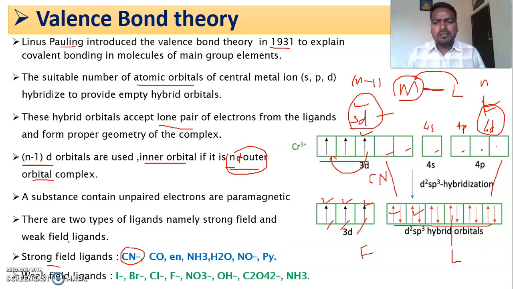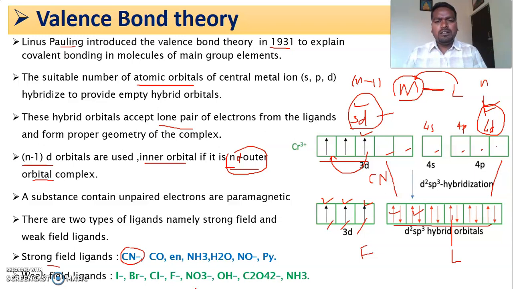If n minus 1 d orbitals are involved, it is called an inner orbital complex. If nd orbitals are involved, it is called an outer orbital complex. If they contain unpaired electrons, it is paramagnetic in nature. And there are two types of ligand, strong and weak. These are the important postulates of valence bond theory.